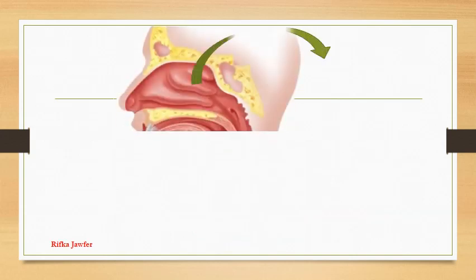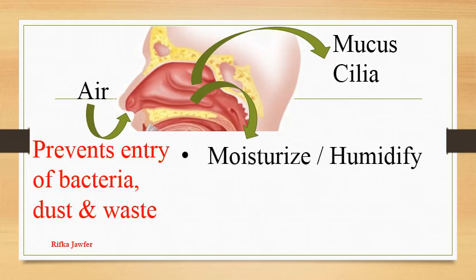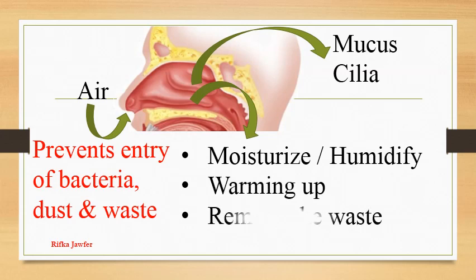The internal surface of the nasal cavity is covered with mucus and lined by cilia. They prevent the entry of bacteria, dust, and other waste into the nasal cavity. There are some changes taking place in the inhaled air inside the nasal cavity. They are moisturizing or humidifying the inhaled air, warming up the inhaled air to body temperature, and removal of the foreign matter from the inhaled air.